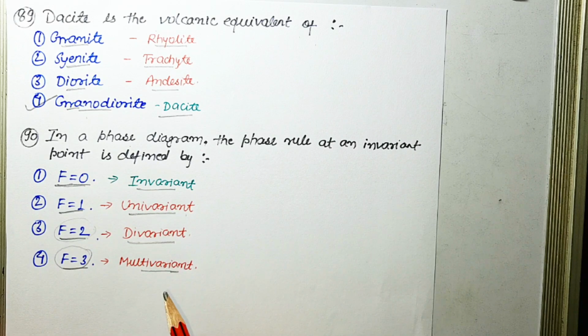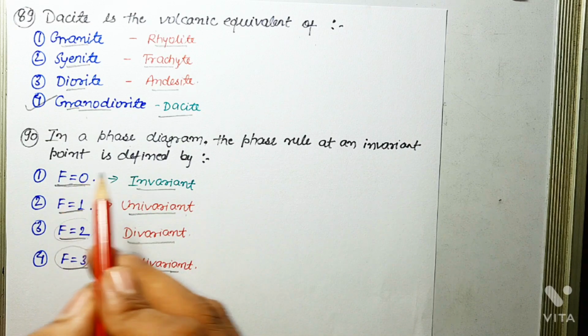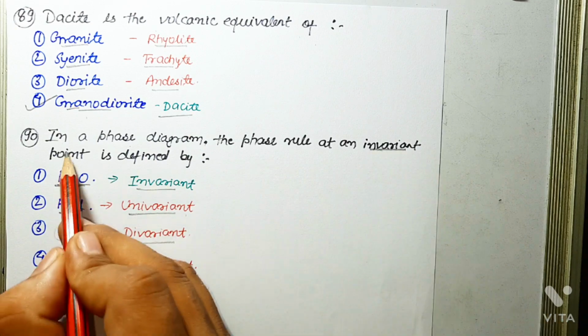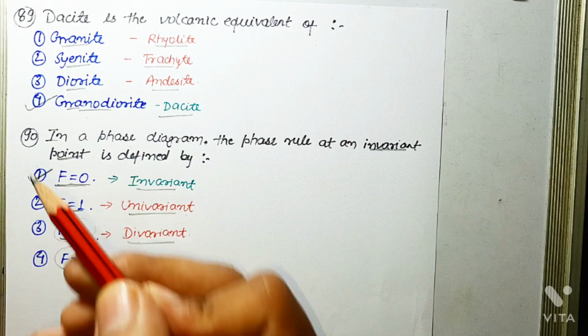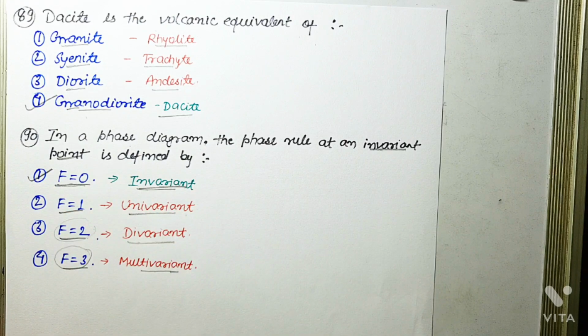Okay, so here the question is asking about invariant point, and the correct answer is F equals 0. This is invariant point. Okay, at invariant point, all three phases coexist with each other. That is liquid, solid, and melt coexist with each other.